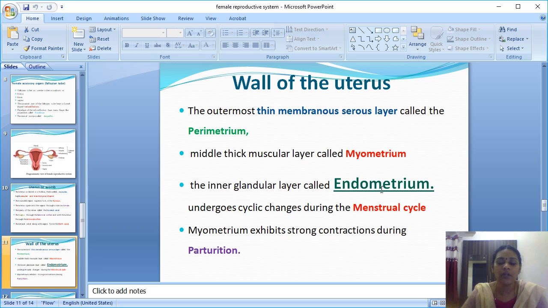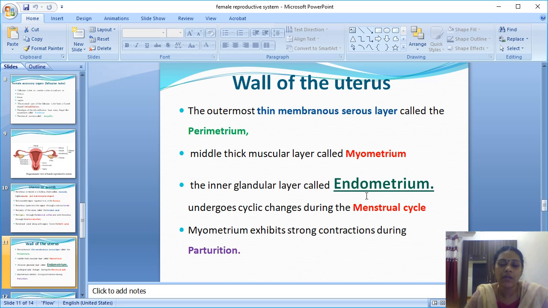So our endometrium layer, it is getting older every month, so it comes out as bleeding, which is called menstruation or the menstrual cycle. So in this menstrual cycle, every month we are getting a new endometrium. The endometrium comes out as blood through the vagina in the menstrual cycle.